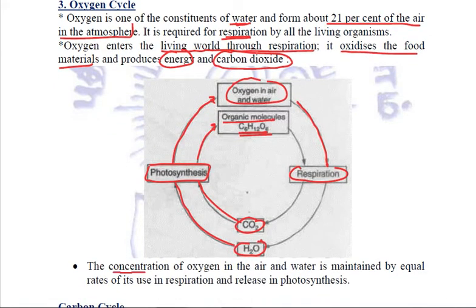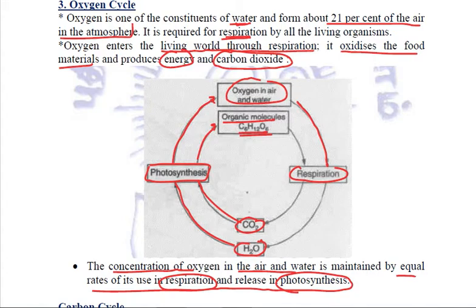Now the concentration of oxygen in the air and water is maintained by an equal rate of its use in respiration and release in photosynthesis. And that is also one of the major reasons why we always stress afforestation, because it is only plants that are going to provide us oxygen. It is only plants which are going to absorb this carbon dioxide. So plants are very important, and we need to make sure that deforestation is avoided as much as possible.